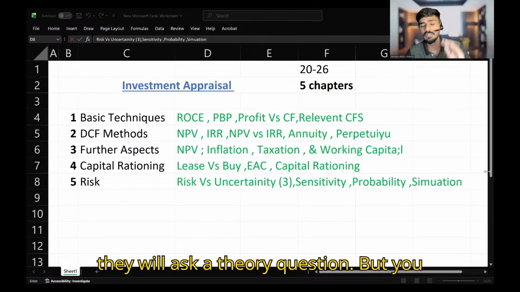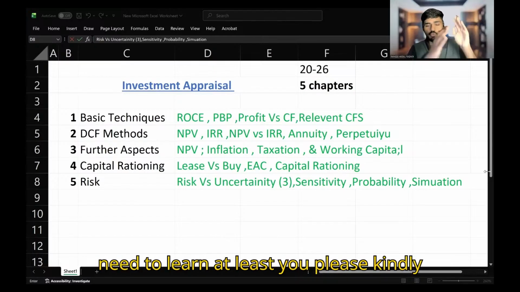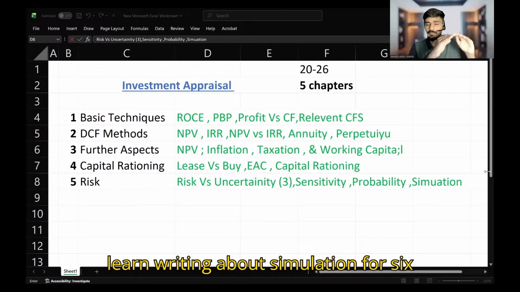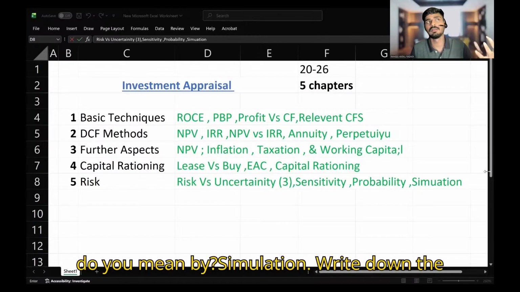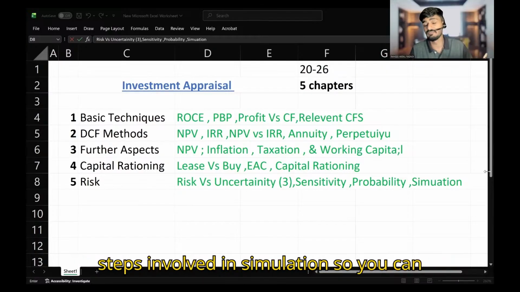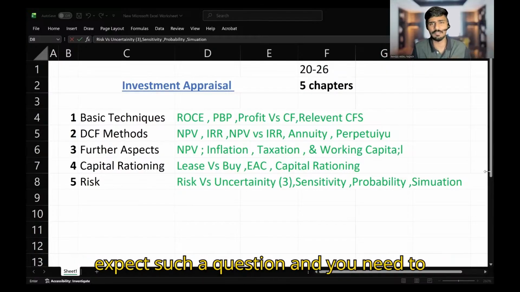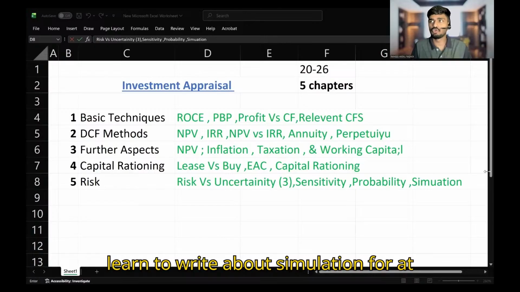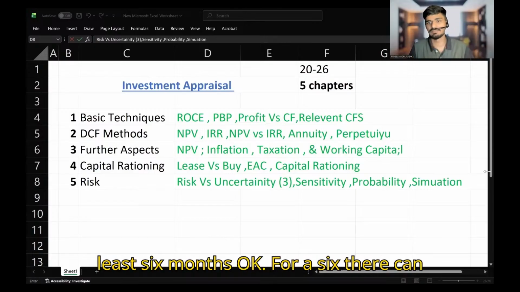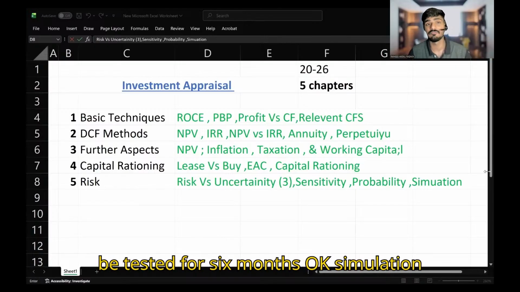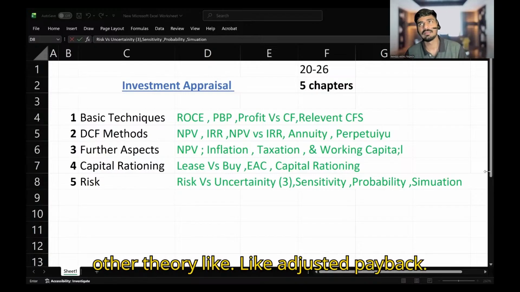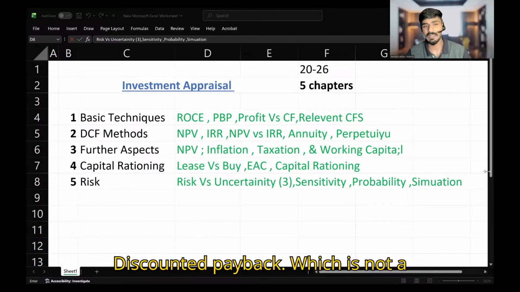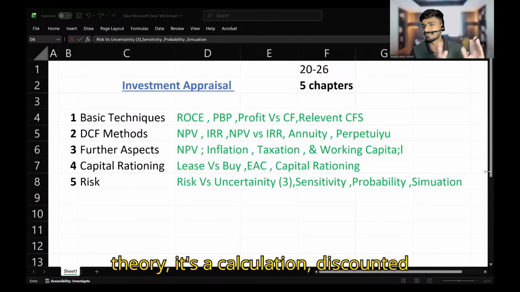They will ask a theory question. But please kindly learn writing about simulation for 6 marks. Consider a question like what do you mean by simulation? Write down the steps involved in simulation. You can expect such a question, and you need to learn to write about simulation for at least 6 marks. Simulation method is there, and there can be some other theory like adjusted payback period, discounted payback period, which is not a theory, it's a calculation.